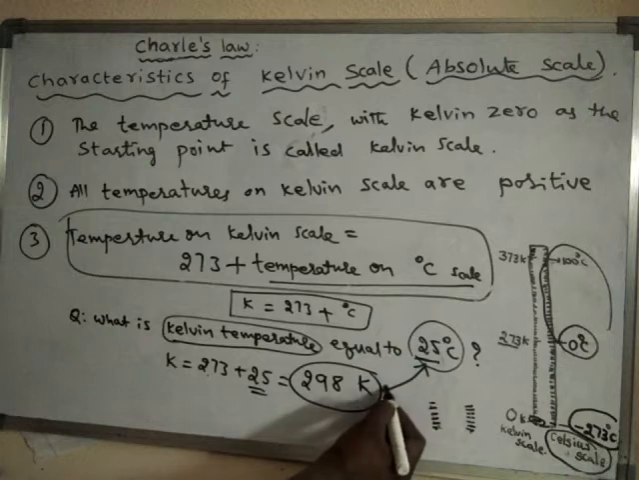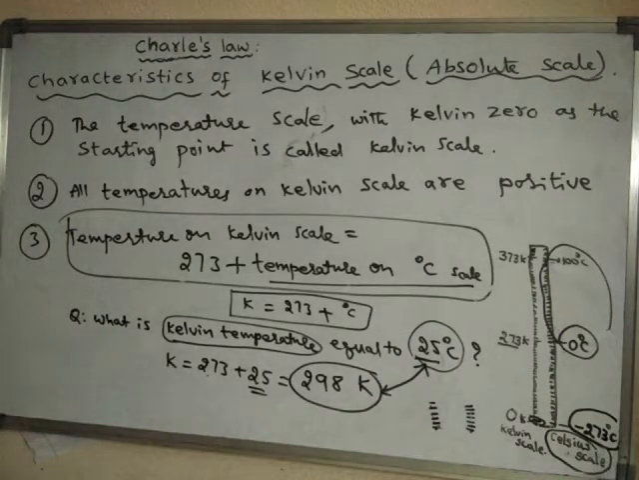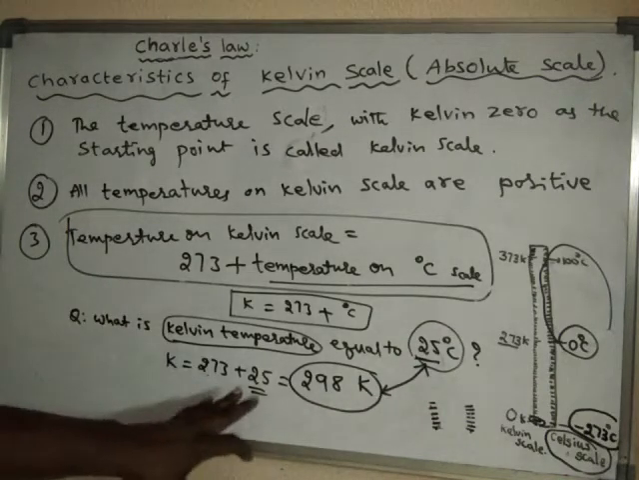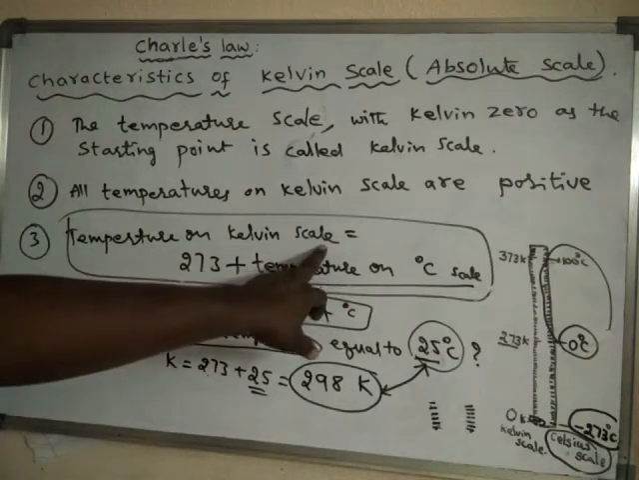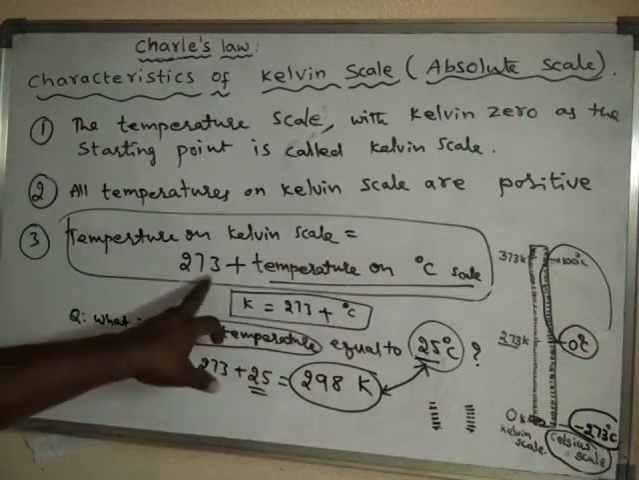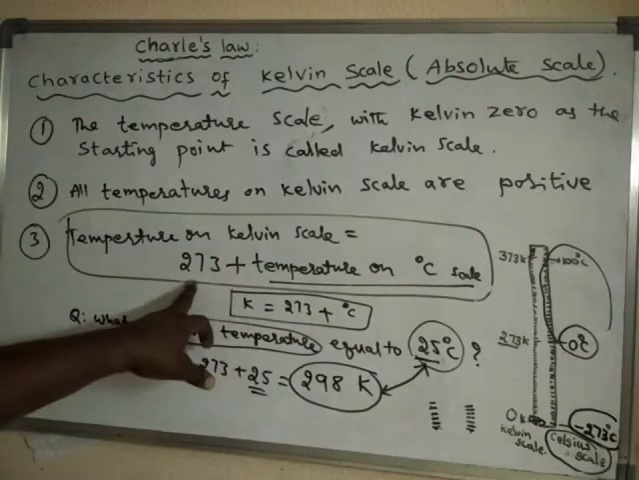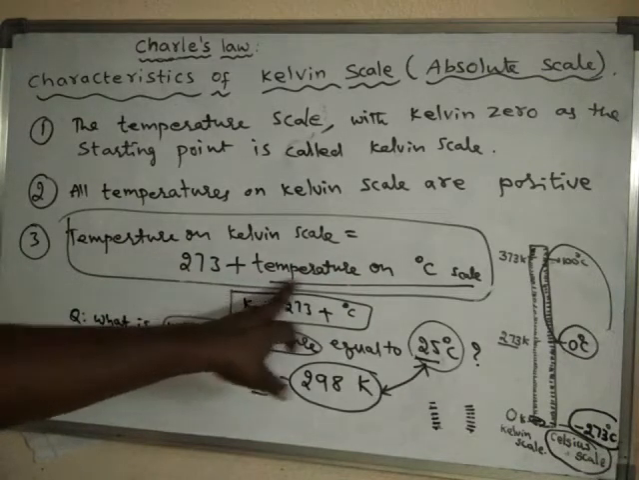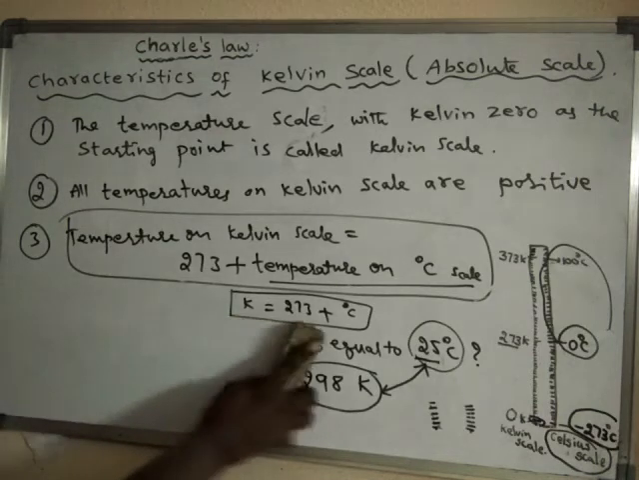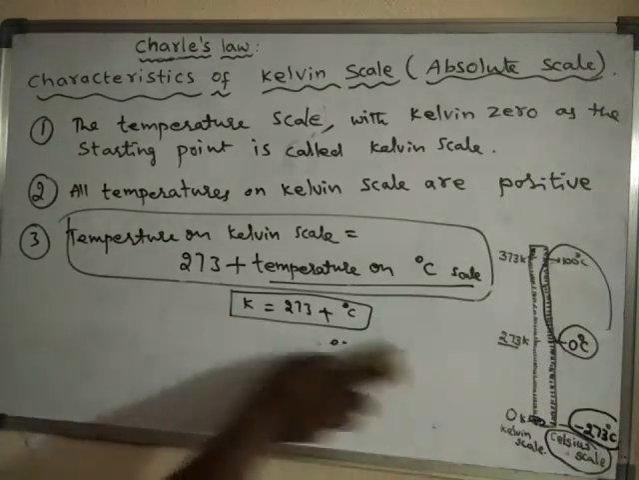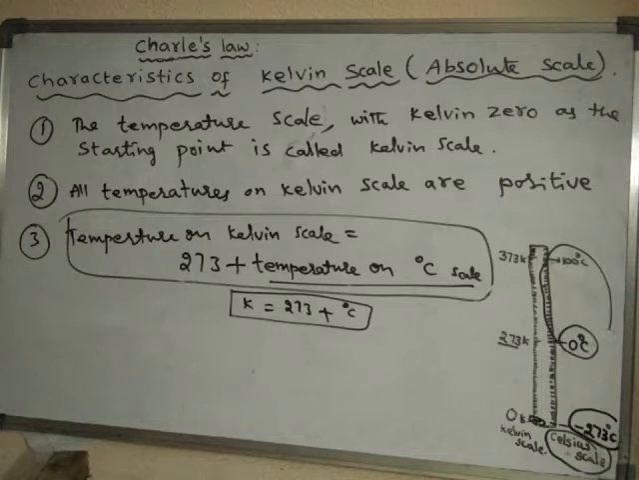Okay, 298 Kelvin. So like this we can use this formula. That means temperature on the Kelvin scale can be calculated, which is equal to what? Simply add the value 273 to the temperature on the degree centigrade scale. Okay, right. So this is the third characteristic of the Kelvin scale. Next, we will learn one more characteristic.